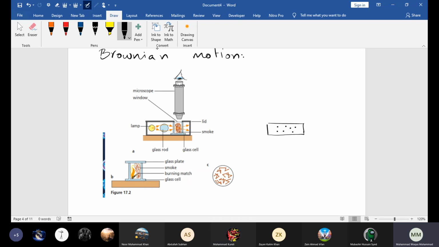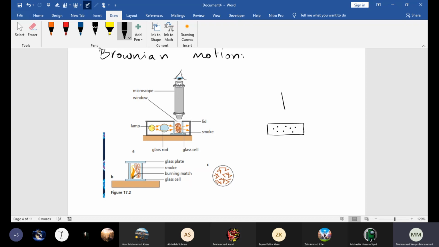Molecules or atoms are so small that they cannot be seen even with a very powerful optical microscope. An electron microscope can be used to view them, but that's a different thing. Here, those tiny dots are the smoke particles.